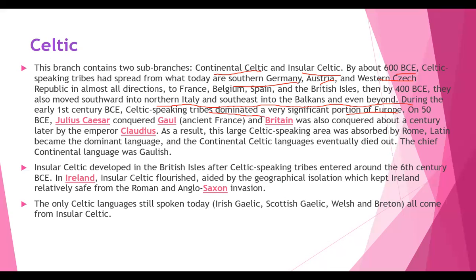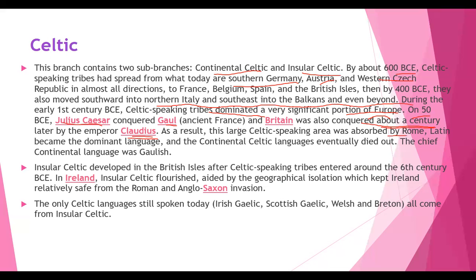Whom they started dominating? So Europe people, right? In 50 BC, Julius Caesar conquered Gaul, ancient France, and Britain was also conquered about a century later by the Emperor Claudius, right? So who conquered Gaul, ancient France, in 50 BCE, and Britain was conquered about a century later by the Emperor Claudius. As a result, this large Celtic speaking area was absorbed by Rome.